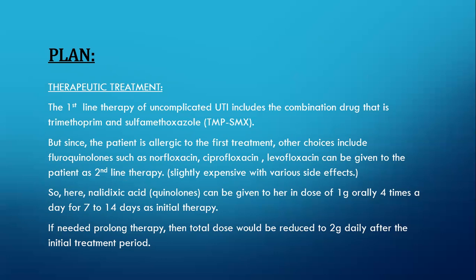But for further treatment, or for complete eradication of the bacteria from her urinary tract, prolonged therapy may be needed. And in the prolonged therapy, the daily dose of nalidixic acid would be reduced from 4 grams to 2 grams. Like we were giving 1 gram 4 times a day in the initial therapy, that was a total of 4 grams per day. So in the prolonged therapy, this dose would be reduced to 2 grams daily, and this prolonged therapy would start just after the period of initial treatment has ended.